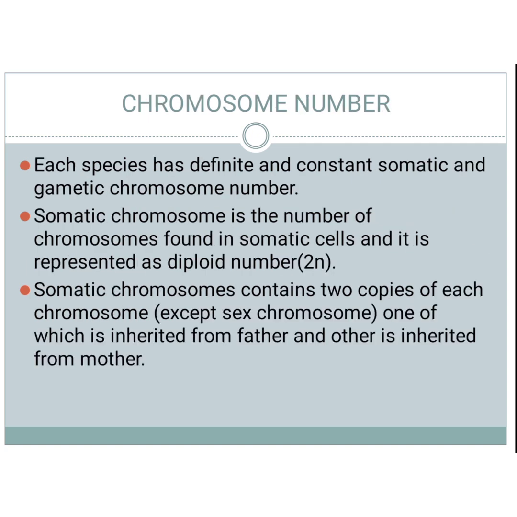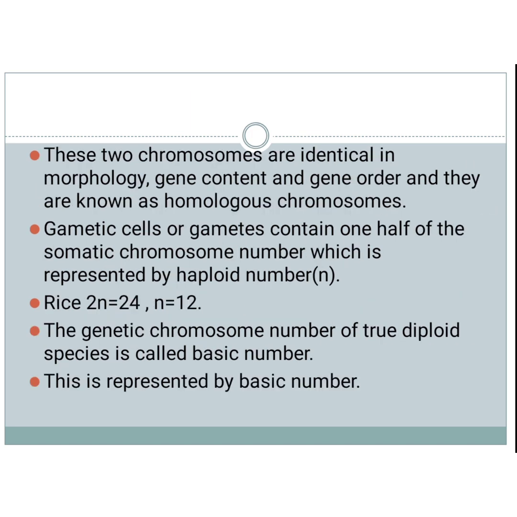Next, chromosome number. Each species has a definite and constant somatic and gametic chromosome number. Somatic chromosome number is the number of chromosomes found in somatic cells, and it is represented as the diploid number, that is 2n. Somatic cells contain 2 copies of each chromosome except the sex chromosomes, one of which is inherited from the father and the other from the mother.